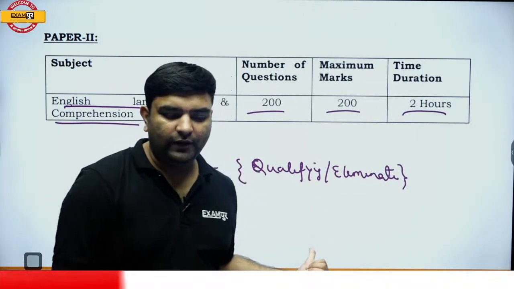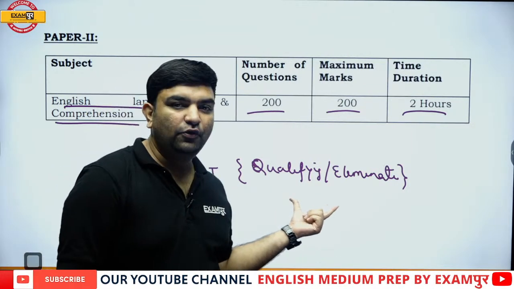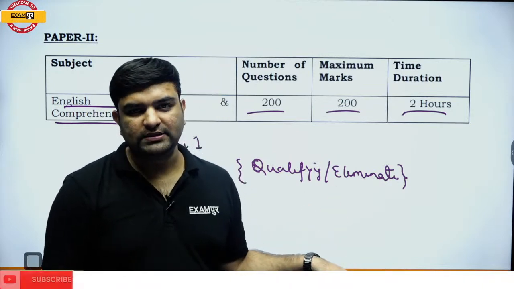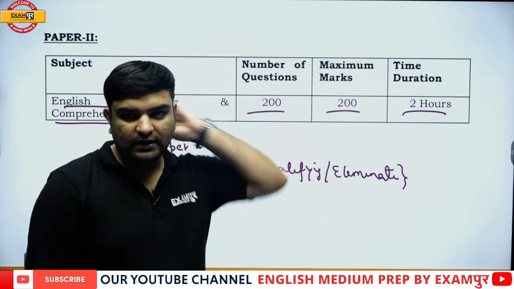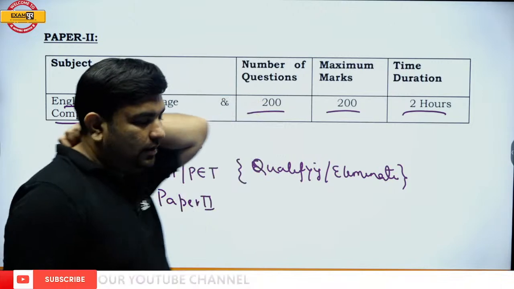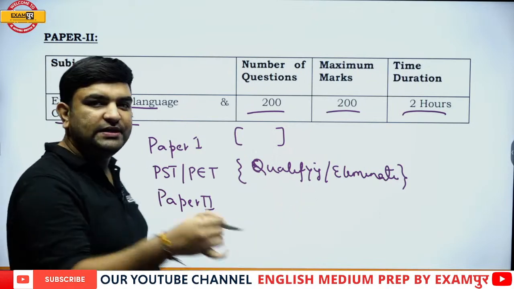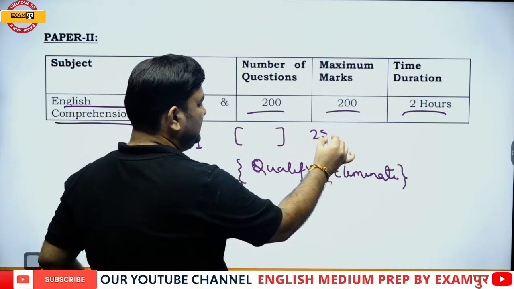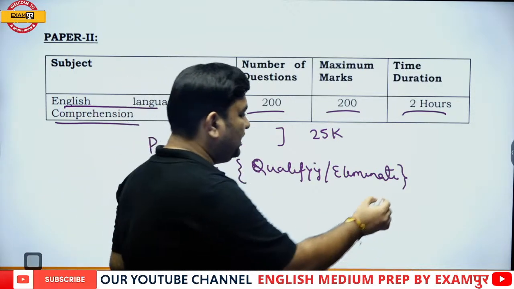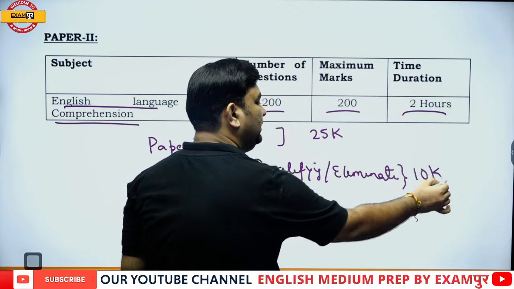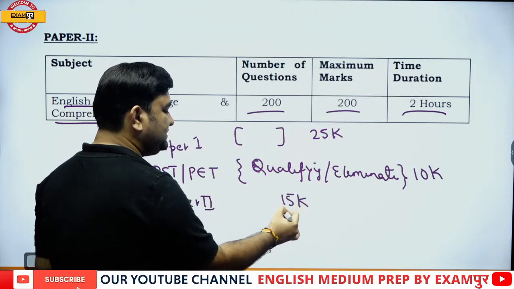Either you qualify it or you are going to be eliminated from the process. As simple as this. Either you would be in the process or you would be out of the process after this step. Okay. So let's suppose after paper 1 there was a certain cutoff and a certain number of people. Let's suppose 25,000. 10,000 are eliminated from here. So for tier 2, only 15k people will sit.